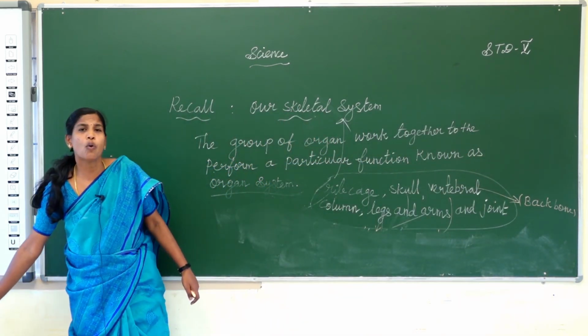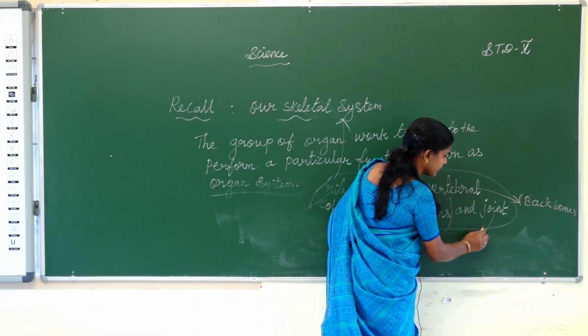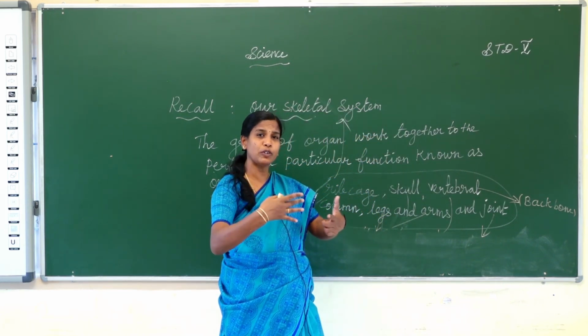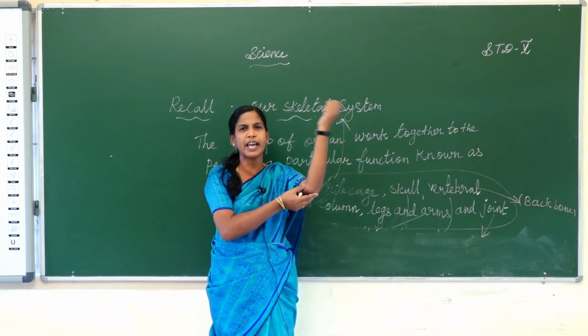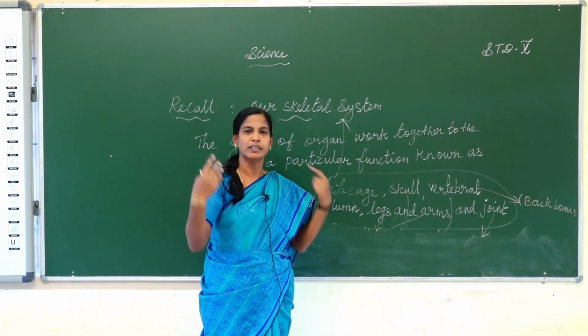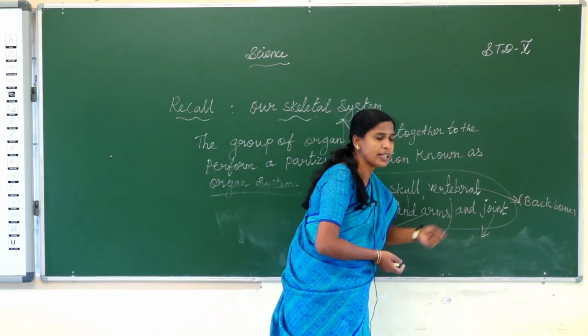Joints are where two or more bones are attached to another bone. Examples of joints are the knee, hip girdle, and shoulder.